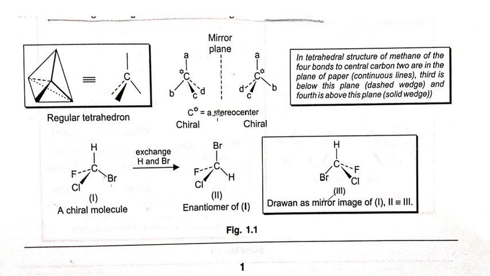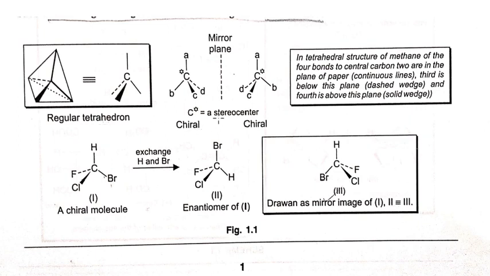So what is a stereo center or asymmetric center or asymmetric carbon? If all four valencies of a carbon are satisfied by four different constituents, then it is known as an asymmetric carbon. Clear? Just like this, the carbon has one hydrogen, bromine, chlorine and iodine. That is, it is a stereo center, and if we exchange, then we have another structure. This one. This point is clear? I repeat again, if all four valencies of a carbon are satisfied by four different constituents, then it is known as a stereo center or asymmetric center or stereo carbon or asymmetric carbon.